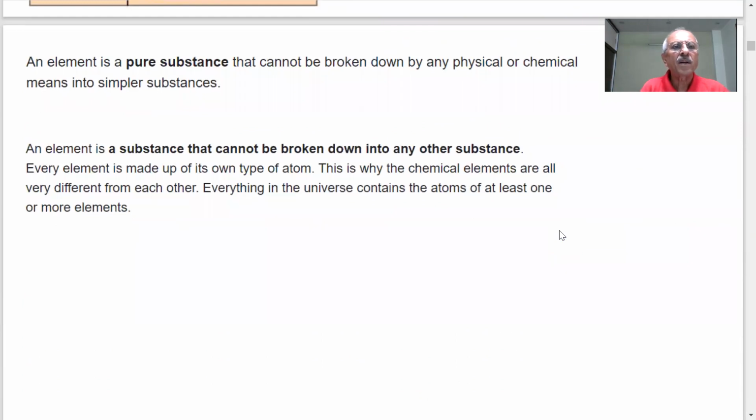Now, students, what is an element? An element is a pure substance that cannot be broken down by any physical or chemical means into simpler substances. When I say hydrogen is an element, carbon is an element, oxygen is an element, nitrogen is an element, it is a pure substance. Can we break it by physical or chemical means? The answer is no. You cannot break a hydrogen atom by physical or chemical means.